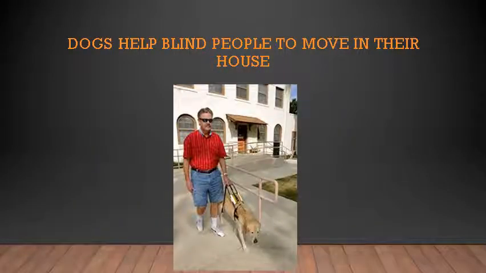These dogs are used by some blind people to guide them across the house, or even if these blind people are going out, these dogs also go with them to help them walk around. They are trained in such a way that they know that the human being with them cannot see and needs proper guidance. They have the capability to take care of the human being who is with them.